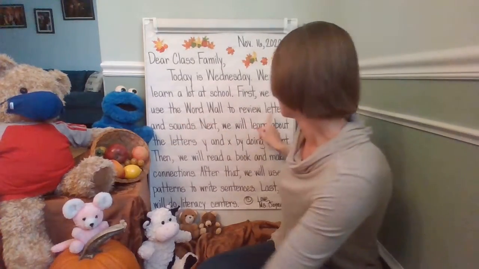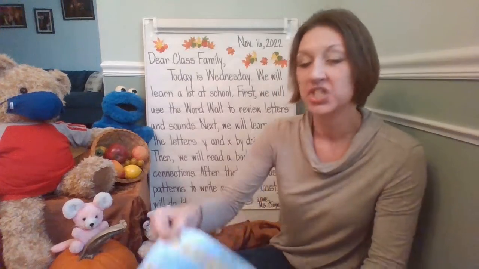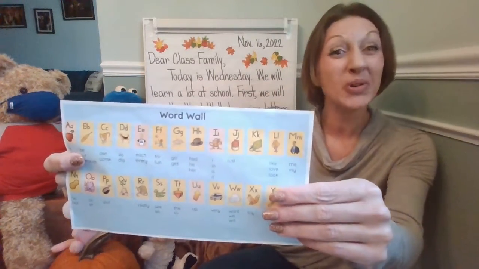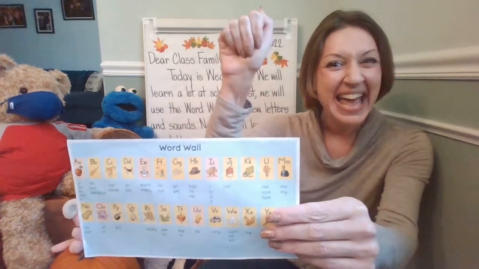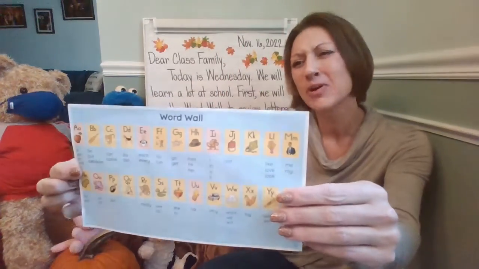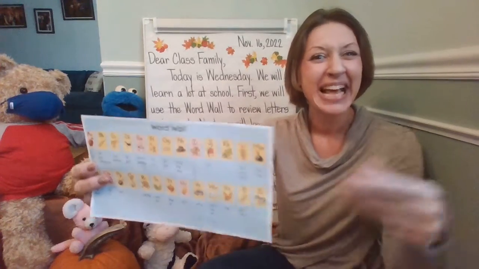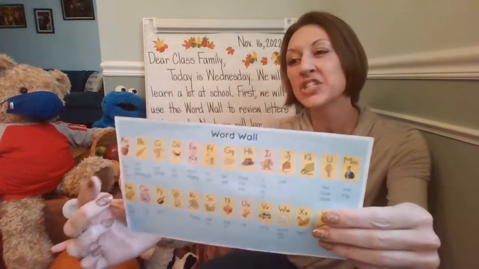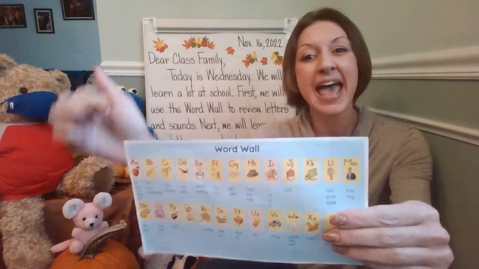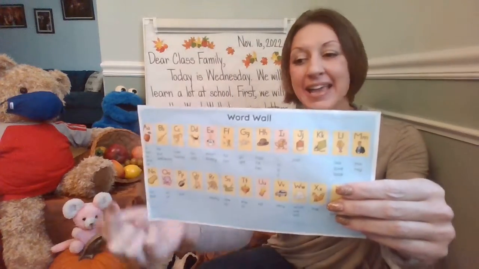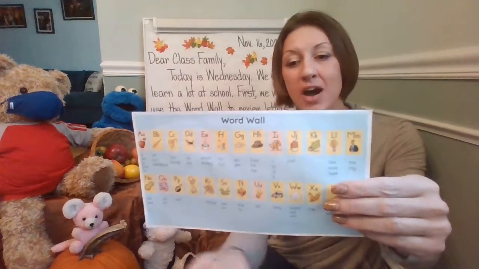First, we'll use the word wall to review letters and sounds. Just like we do every day, we're going to use our word wall as a resource. We're going to review letters and sounds, the ABC song. We're going to sing, we're going to dance, we're going to use some special YouTube channels like Jack Hartman's YouTube channel and Mr. B's YouTube channel. Let's go ahead and review vowels. A, apple, A. E, Ed, E. I, itch, I. O, octopus, O. And U, up.